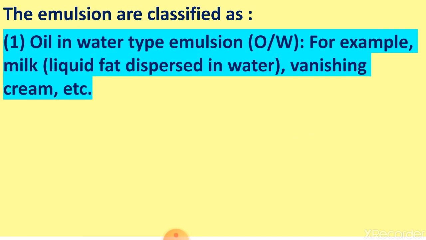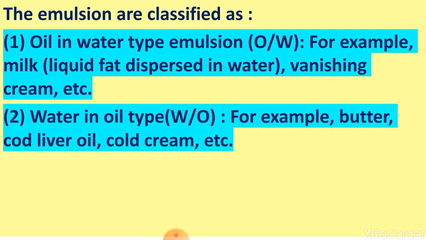So now dear students, the emulsions are classified as I told you previously. Oil in water type emulsion, O/W. For example, milk, liquid fat dispersed in water, vanishing cream. These are examples of O/W type emulsion.